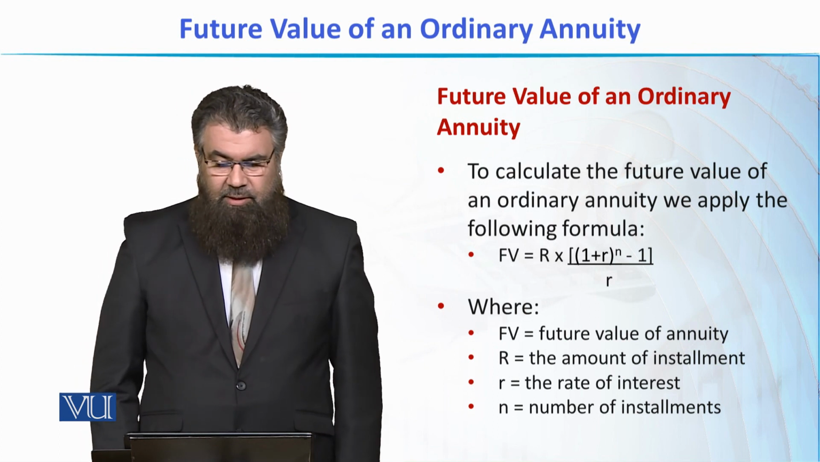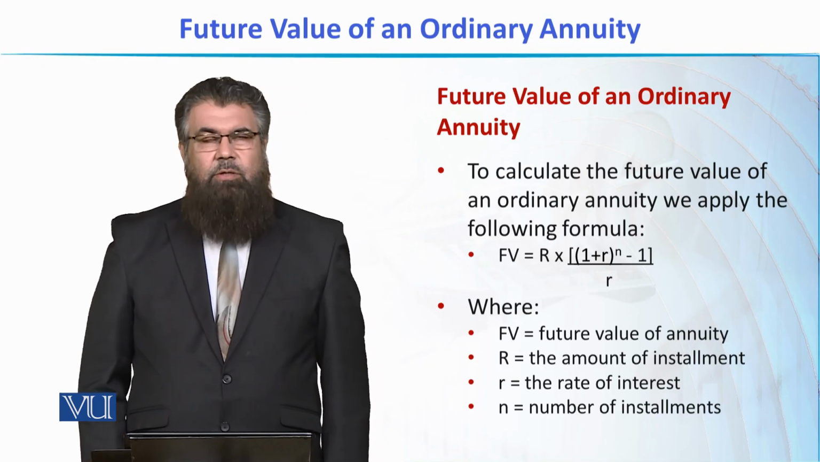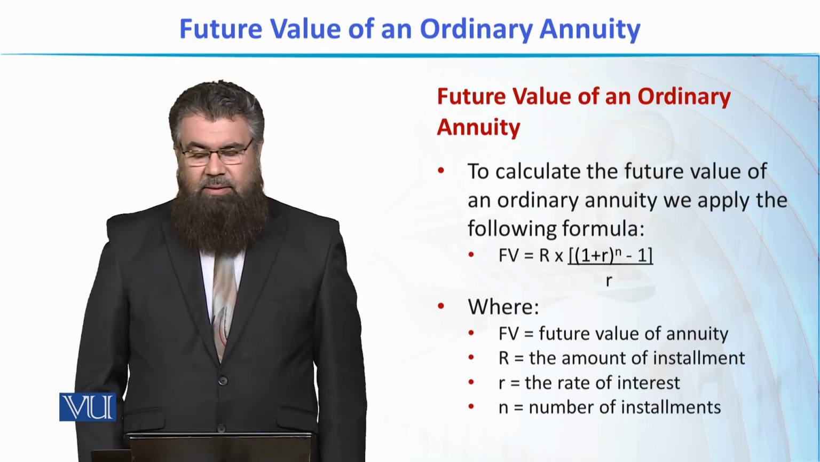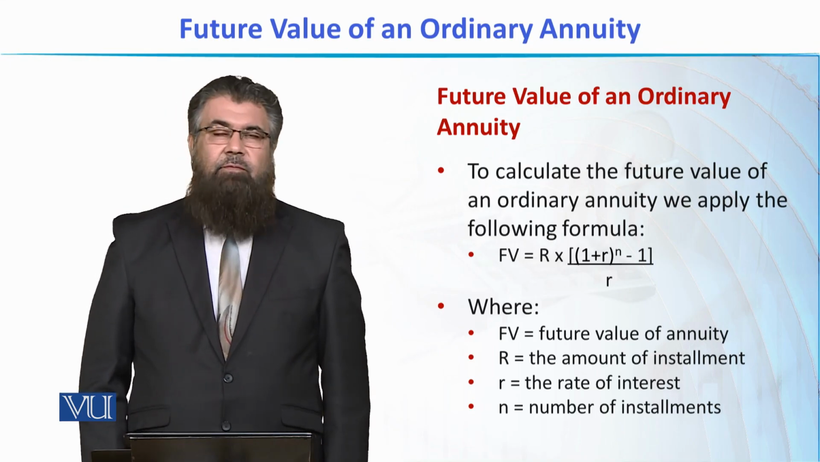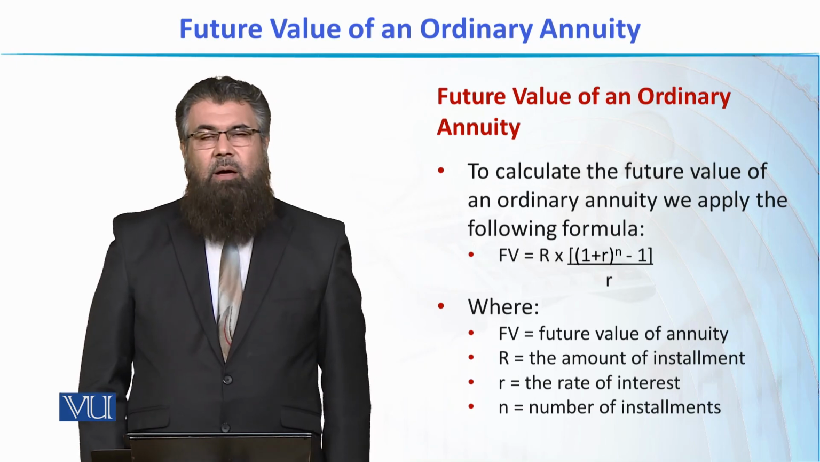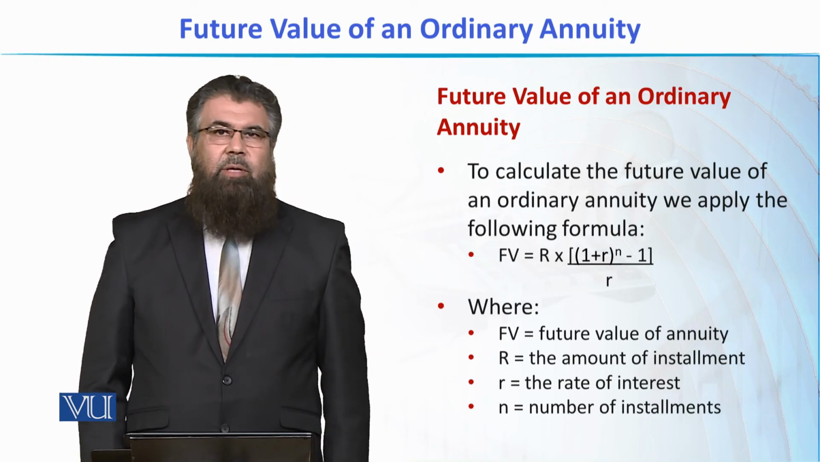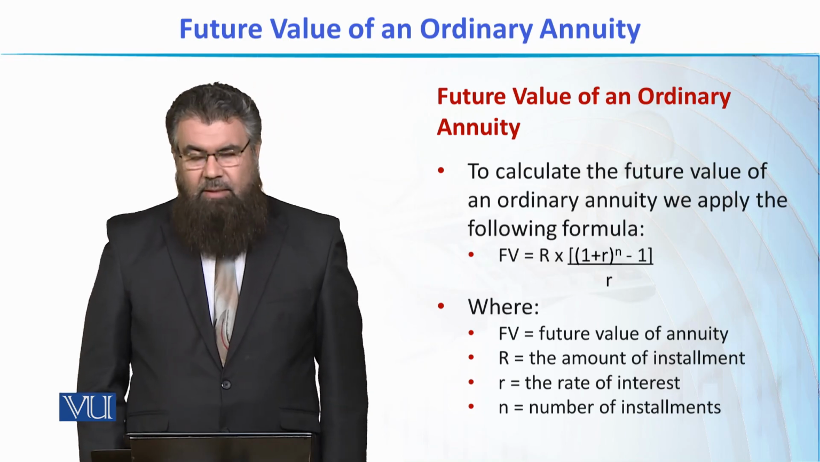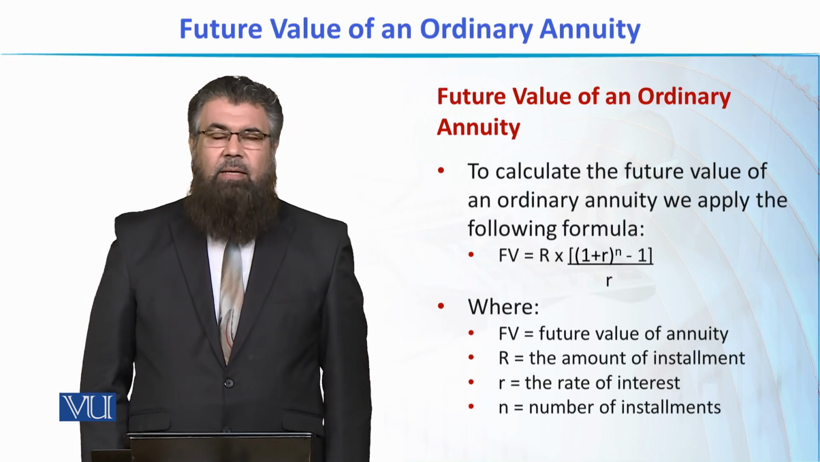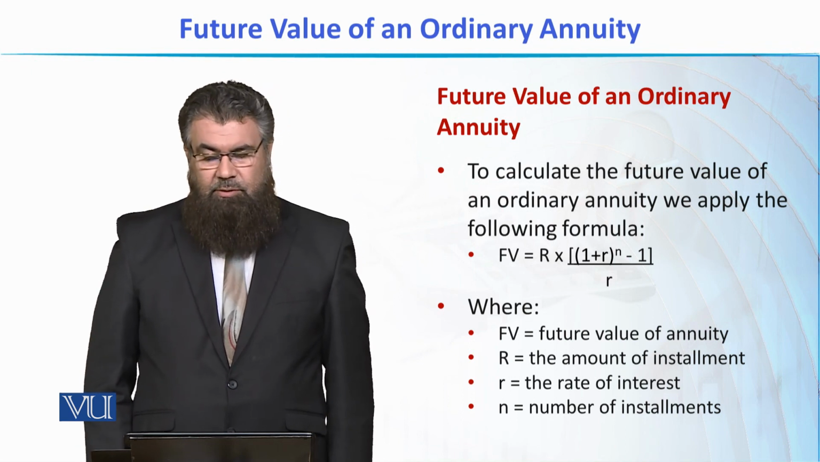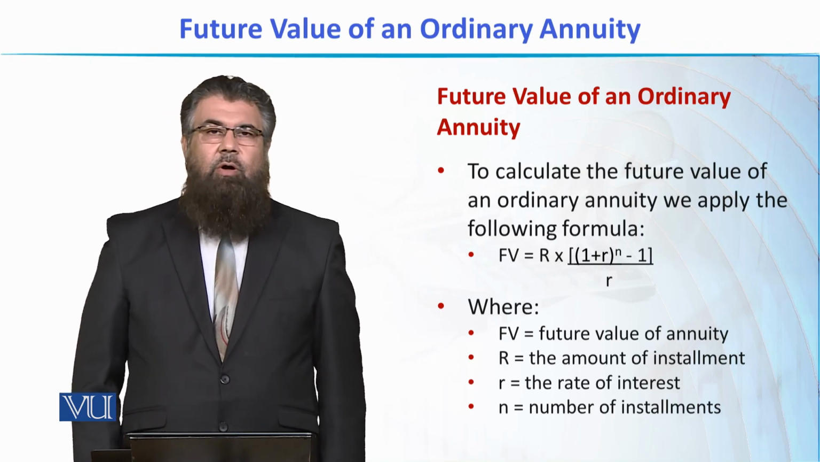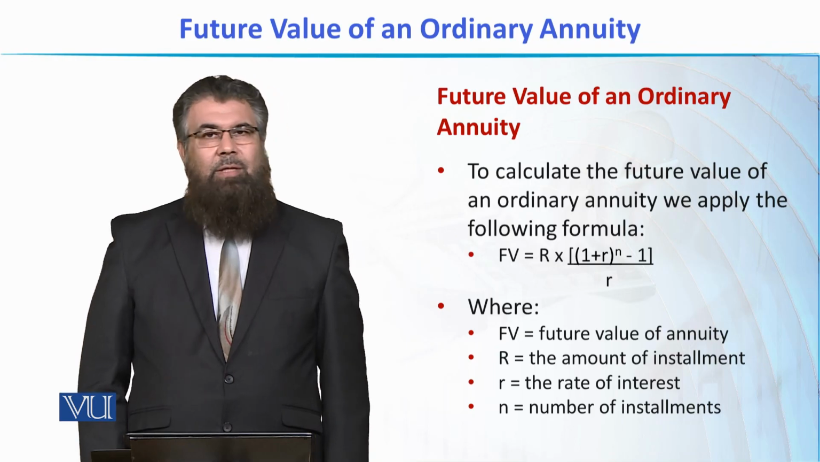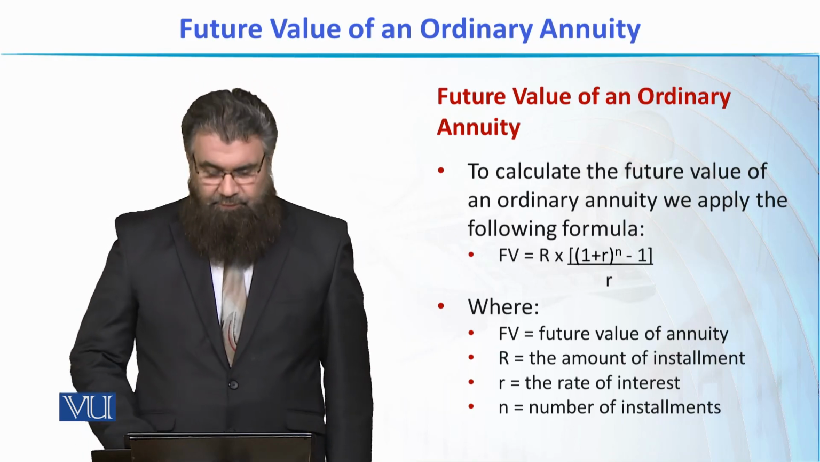Have a look at this formula. The formula is future value is equal to R, capital R, multiplied by (1 plus r) raised to the power n, minus 1, divided by r, where FV stands for the future value. Capital R is the amount of installment, which may be a payment or a receipt, and small r is the rate of interest, and n is the number of installments. So this formula is actually a multiplication of the amount of installment with a factor to get the future value.